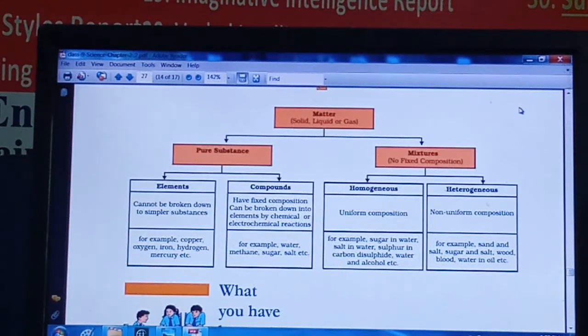Here all the points of the chapter are over. So here we have finished our chapter 2. If you have any doubt in this chapter, you can ask. Otherwise, whatever the in-text questions I said, you have to solve them. Highlighted points are there. With that you can prepare your own notes. If any doubt is there, then please write in the comments and prepare well. All the best.